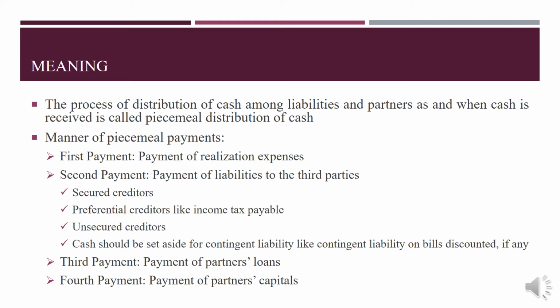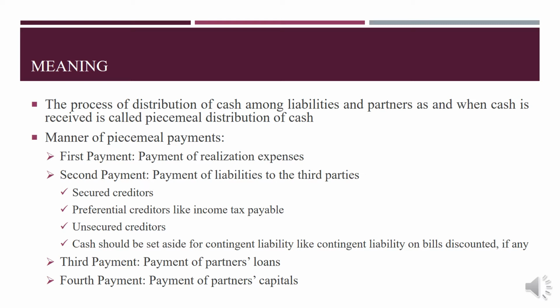What is the manner of piecemeal payments? How do you pay this? First we pay the realization expenses. Then in the second case we pay the liabilities of third parties, in this order. The first one is secured creditors. Then, if something is left, we give it to the preferential creditors like income tax payable. And if there is still any surplus, then unsecured creditors are paid.